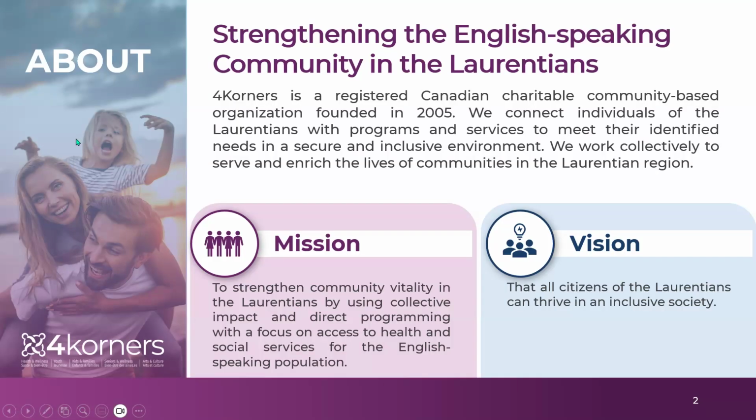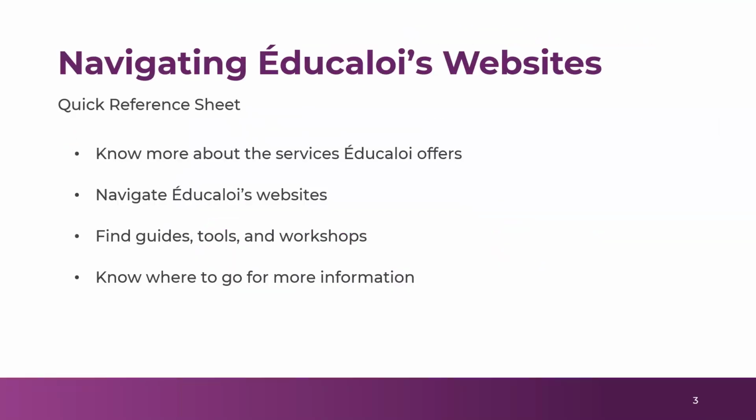First of all, a little bit about Four Corners, strengthening the English speaking community in the Laurentians since 2005, with a mission to strengthen community vitality by using collective impact and direct programming. We have a focus on accessing health and social services for the English speaking population in the Laurentians. We do this with a vision that all citizens of the Laurentians can thrive in an inclusive society. So that's a little bit about us.